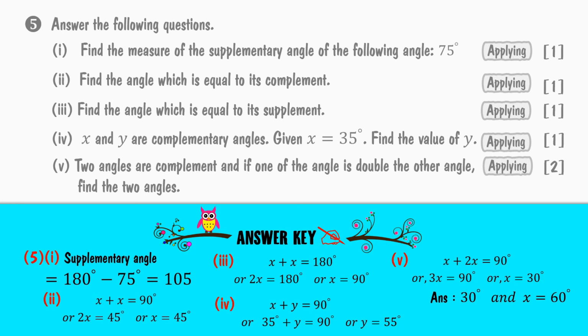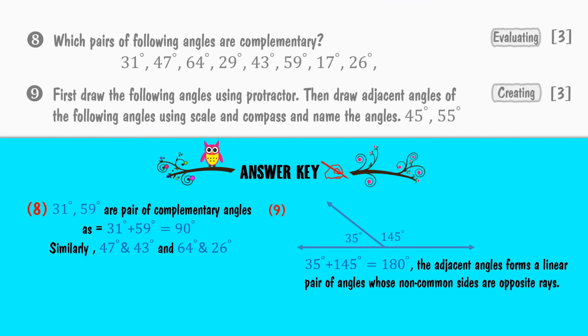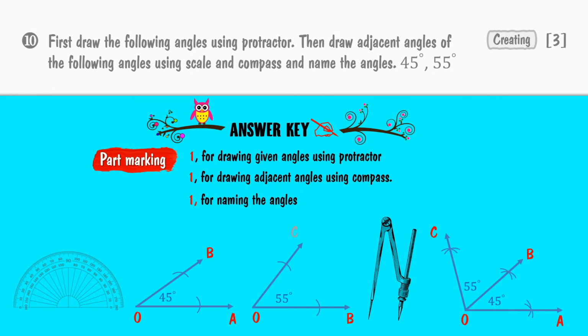Here the pupil will get full marks if they answer it correctly. In question number 10, the pupil will get part marking: one for drawing given angles using a protractor, one for drawing adjacent angles using a compass, and one for naming the angles.